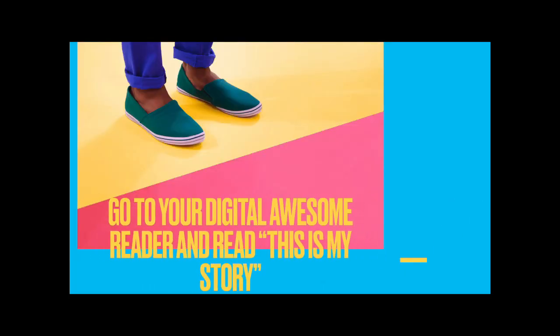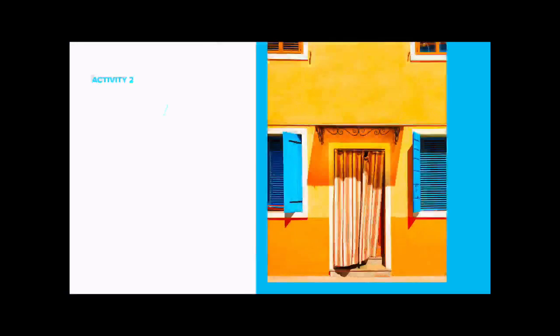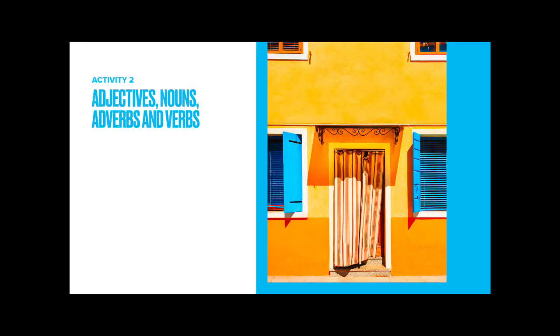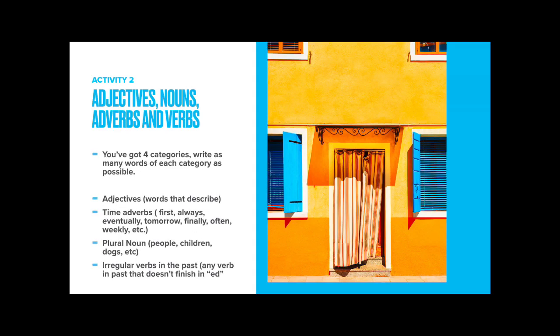The first thing that I want you to do is to go to your digital awesome reader and read This Is My Story. With that reading, you have to answer the activities 2 and 3 from page 58. On the activity 2, you need to use adjectives, nouns, adverbs, and verbs. You've got these 4 categories, and you have to write as many words of each category as possible. Here, I leave you a little explanation of each.